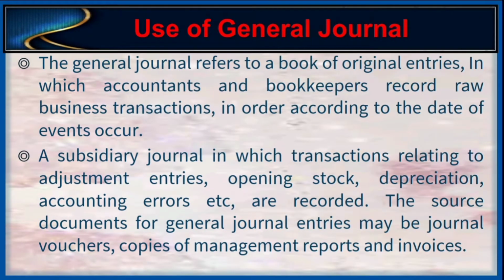Use of general journal. The general journal refers to a book of original entries in which accountants and bookkeepers record raw business transactions in order according to the date the events occur. A subsidiary journal in which transactions relating to adjustment entries, opening stock, depreciation, or accounting errors, etc. are recorded. The source documents for general journal entries may be journal vouchers, copies of management reports, and invoices.